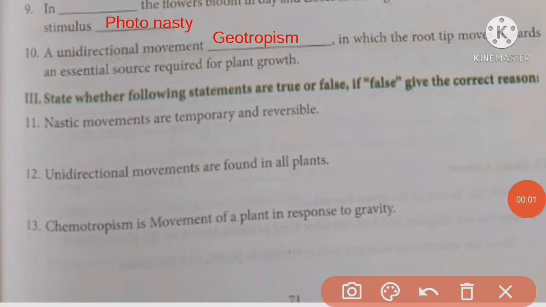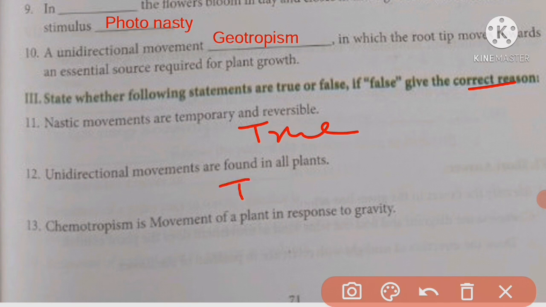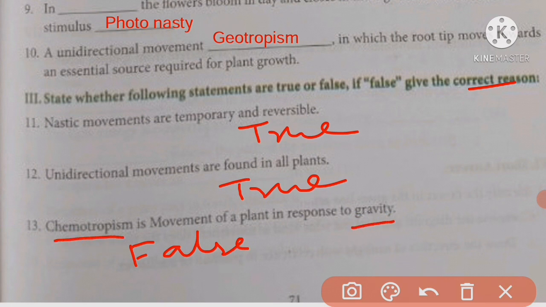Third Roman, state whether the following statements are true or false. If false, give the correct reason. Nastic movements are temporary and reversible. This statement is true. Unidirectional movements are found in all plants. This statement is also true. Chemotropism is movement of a plant in response to gravity. This statement is false because chemotropism is movement of a plant in response to chemicals.